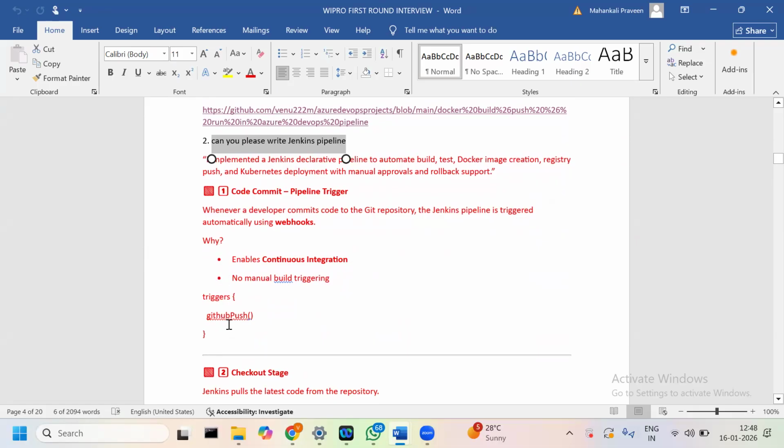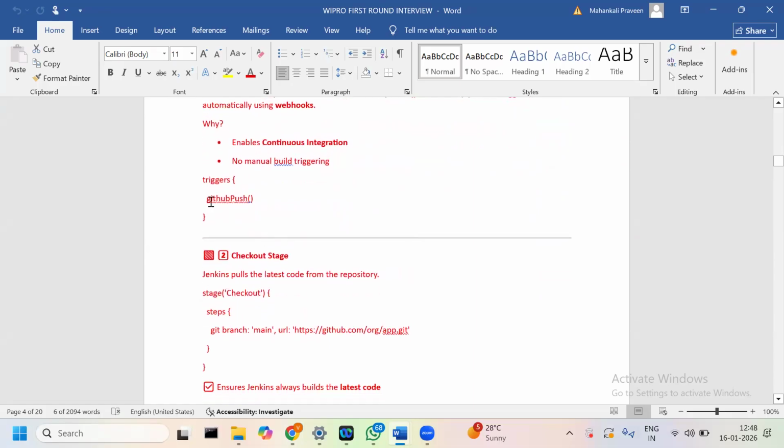Okay, that is a case where we are using GitHub push, Git web integration. One is checkout. We have to clone, so Jenkins pulls the latest code from the repository. So that is the checkout stage. So this is the command for our Git repo.